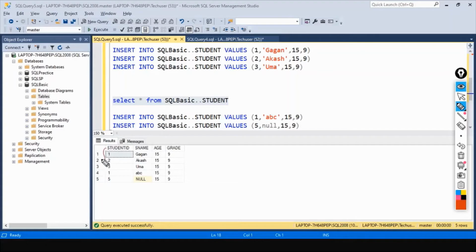Can you observe, take a moment and then observe, there is actually a big problem with this basic table which we have created. The first one is student name. Student name is null. How can a person's name be null? This is not the case in the real world. Every individual will have a name, but here it has a null value, which is incorrect. And the second one is student ID 1, student ID 1. We're actually having a duplicate value.